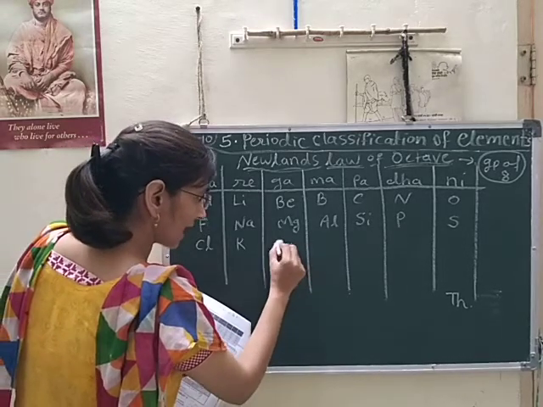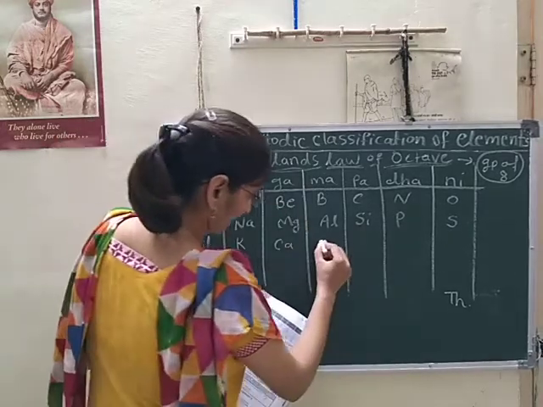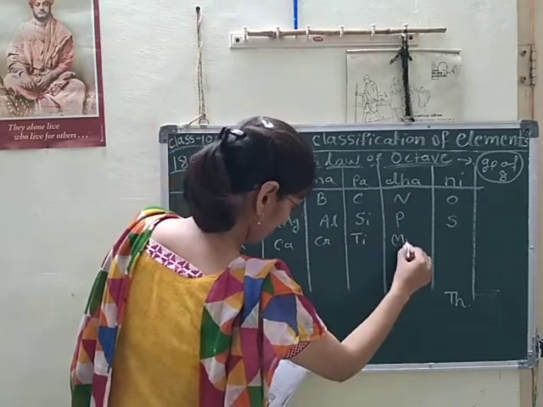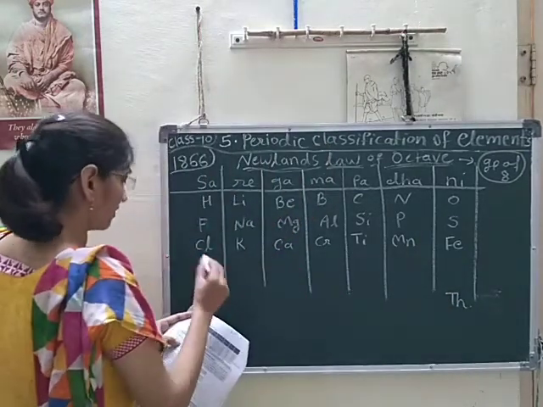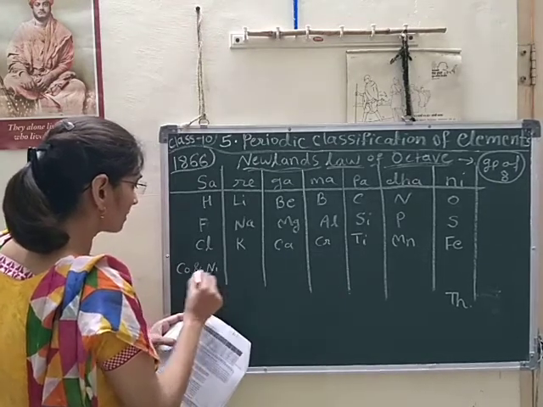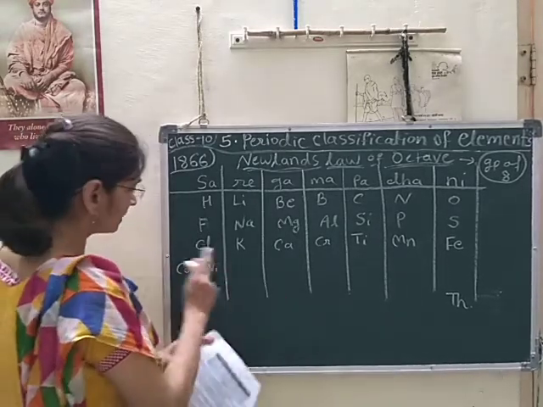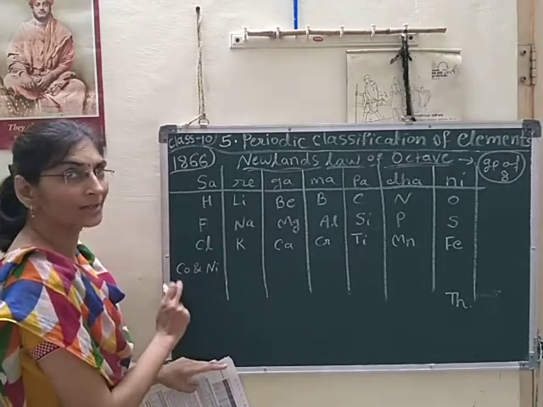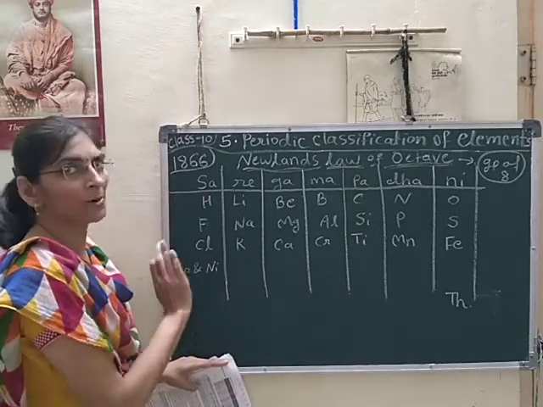Then calcium, and this place is very important. We will see later. Then chromium, titanium, manganese, and again iron, which is also very special. Then cobalt and nickel. Both elements are placed together in the same slot here. This is the special thing. Notice that instead of a single element at that place, both cobalt and nickel are placed together. They have similar properties, no doubt.